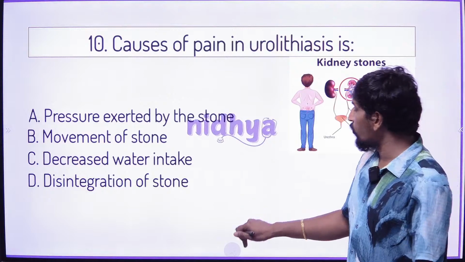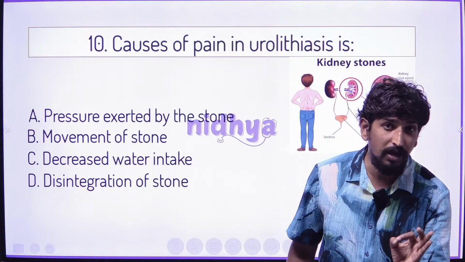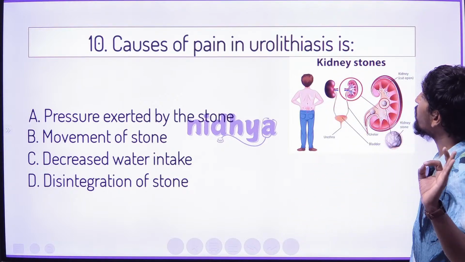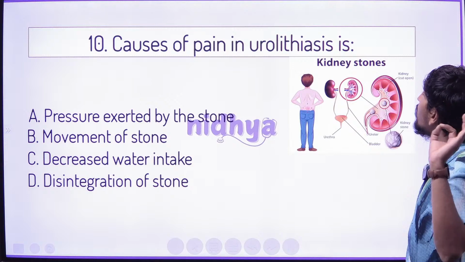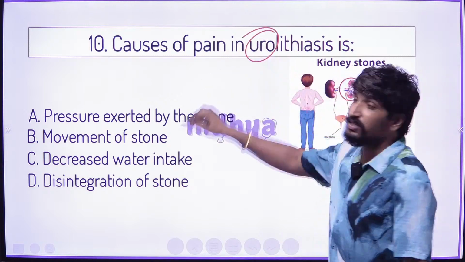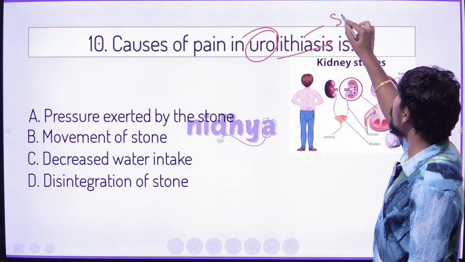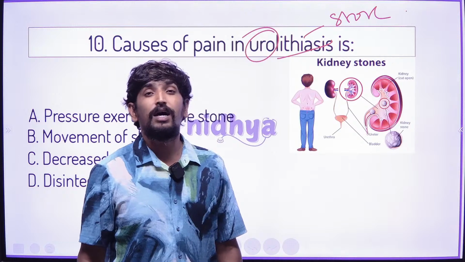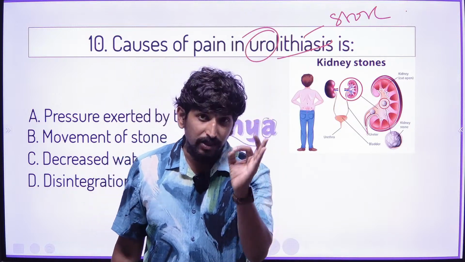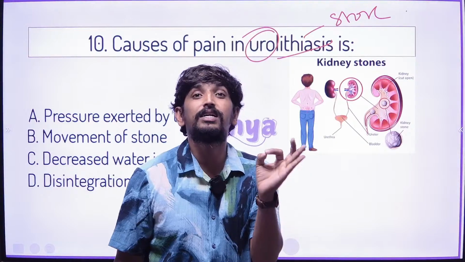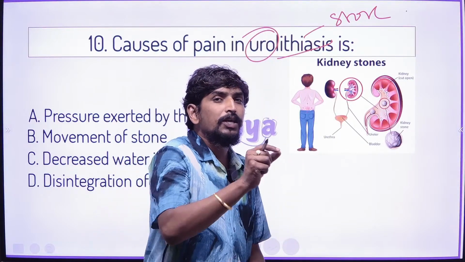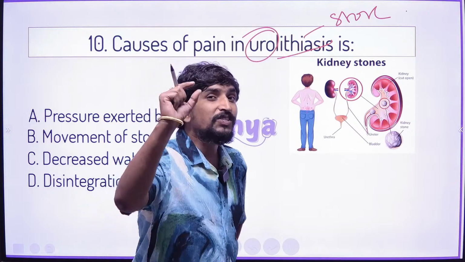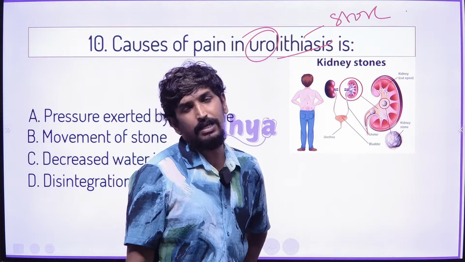Then the next question, the last question of today's discussion in the top 10 daily challenging questions: the cause of pain in urolithiasis. Uro means urine, lithos means stone. In urination, from the kidney to the urethra, there is a tract called the urinary tract. In the urinary tract there is stone formation, obstruction by a stone, especially a calcium stone.